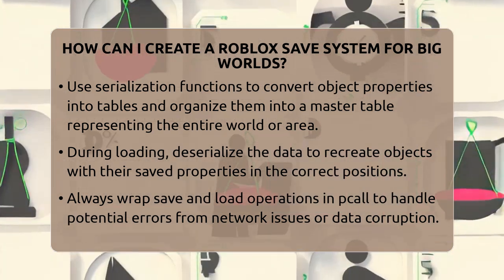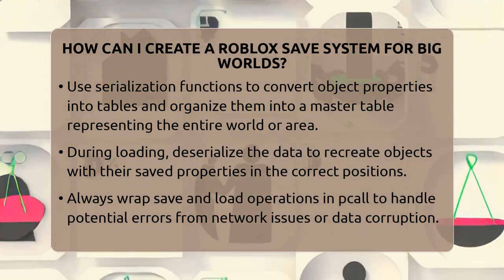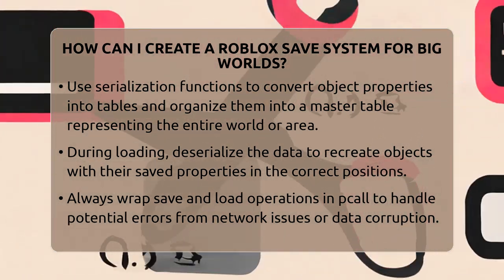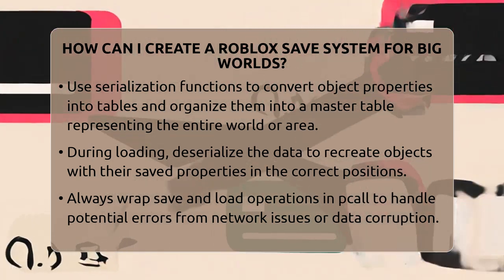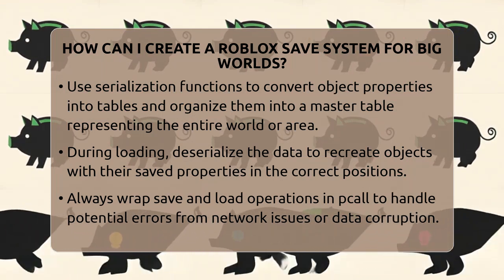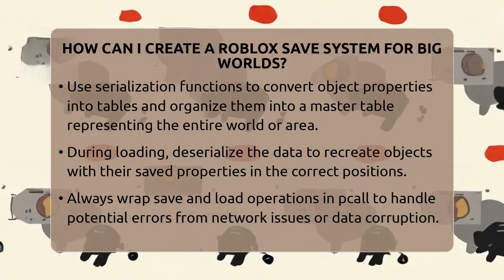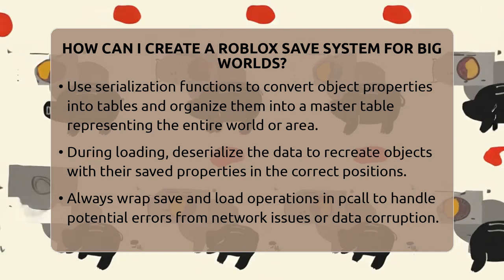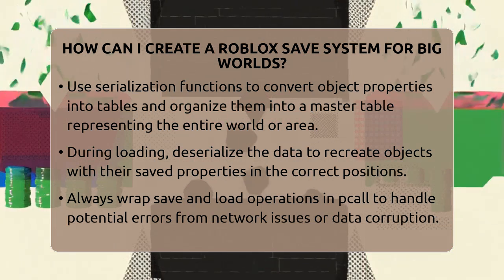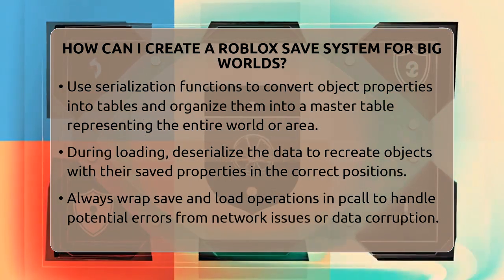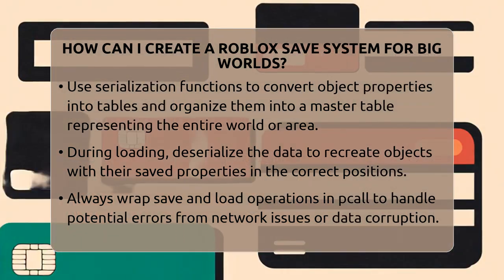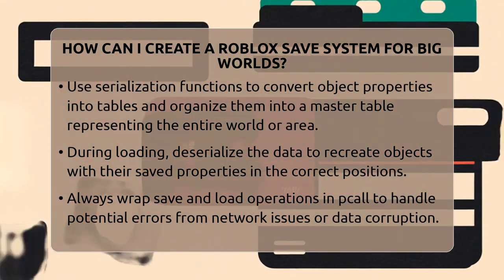When loading, your script reads this big table and recreates each object with the saved properties in the correct place. This process is called deserialization. It's important to organize your data well, so loading and saving are efficient and reliable. For practical steps, first list all objects and properties you want to save. Then, serialize each object into a table and nest these inside a master table representing the whole world or player's area. Save this master table with SetAsync and load it with GetAsync when needed.